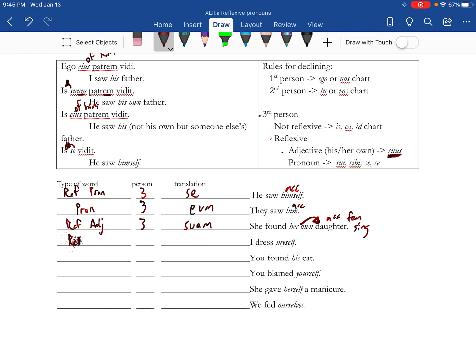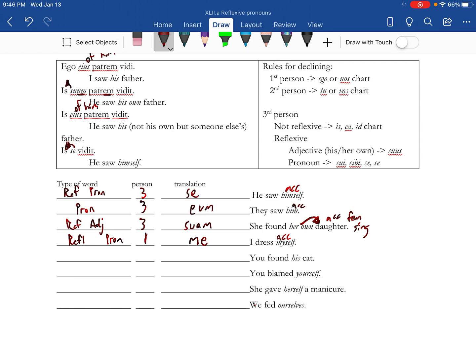I dress myself, all right, that's reflexive. Pronoun. It's first person. Now, because it's first person, we need to just look at the ego nos chart. All right, so this is accusative. I dress myself. Ego nos chart. That's going to be me. Notice that although it's reflexive, because it's first person, we need to focus on that first person chart.